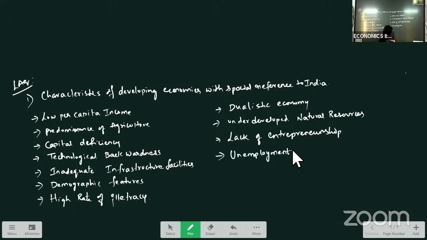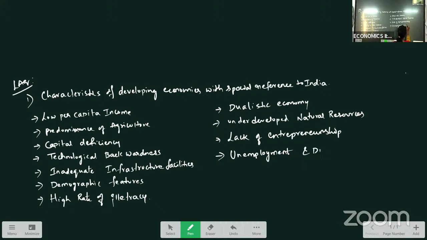What do you mean by unemployment? People who are willing to work but could not find a job. Means they are eligible to work and they are willing to work, but they could not find any job. That is called unemployment.